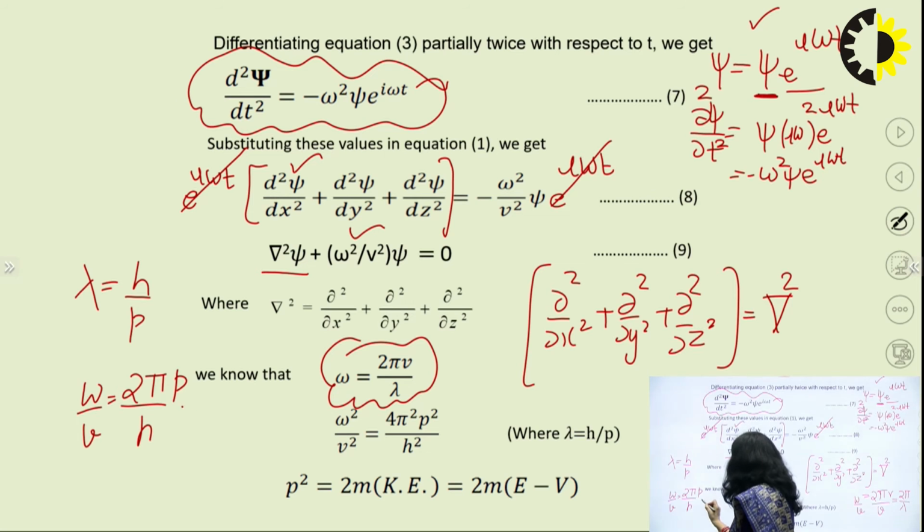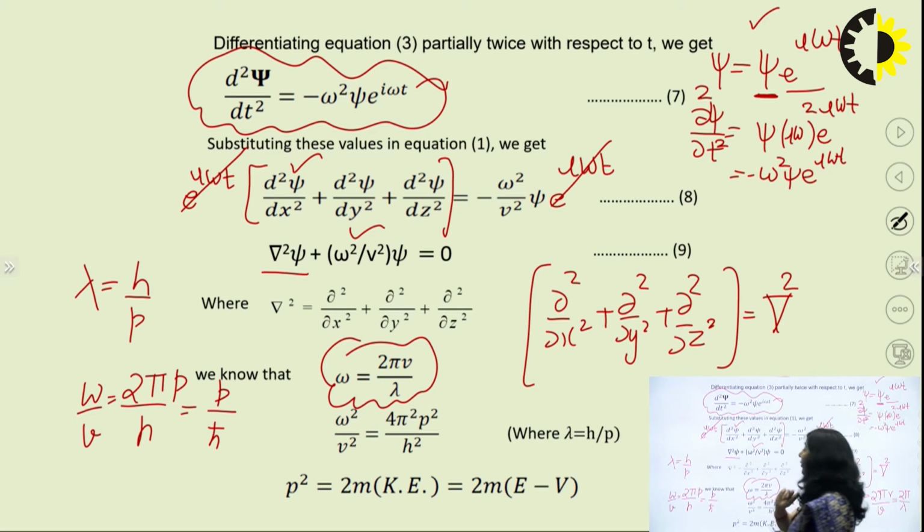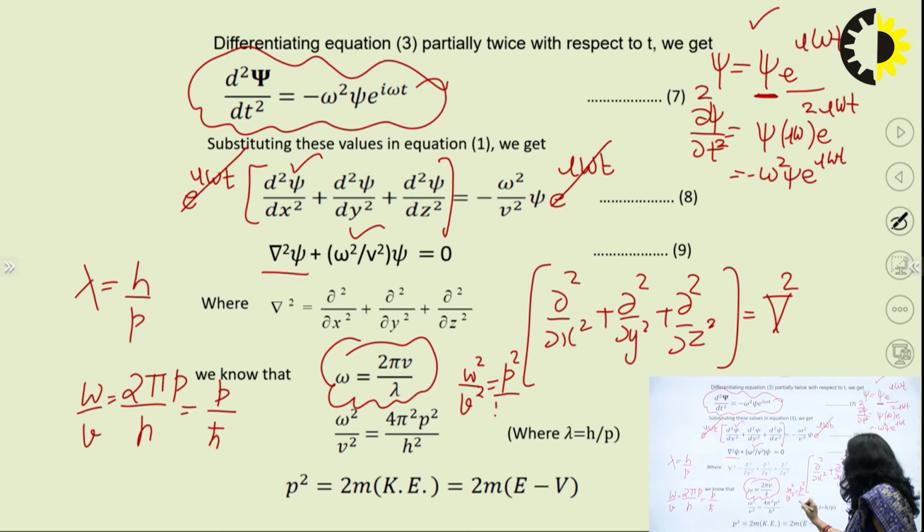So h upon 2 pi is written as h cross. So omega upon v is simply p upon h cross. It means omega square upon v square will be equal to p square upon h cross square. So you have omega square upon v square as p square upon h cross square.